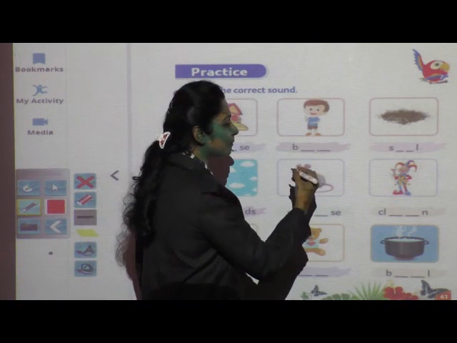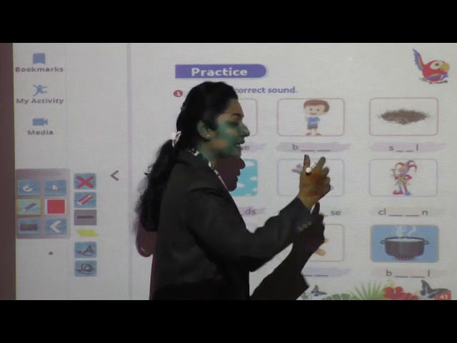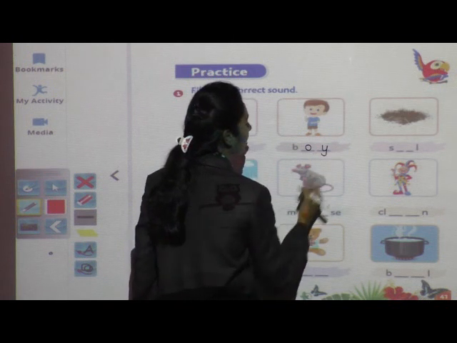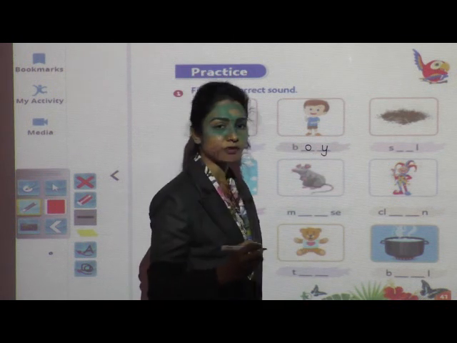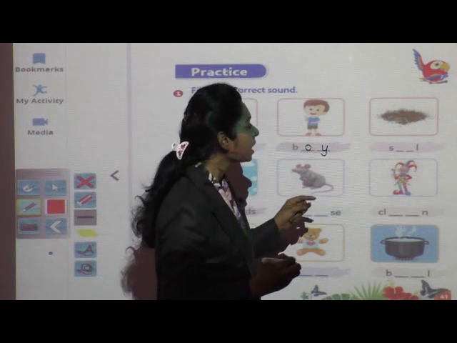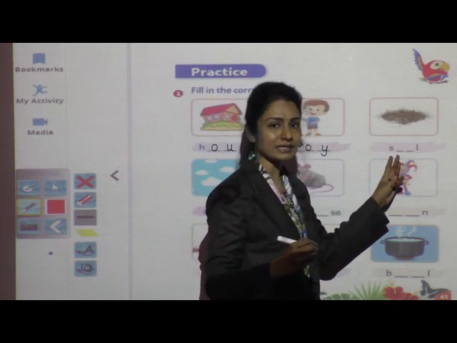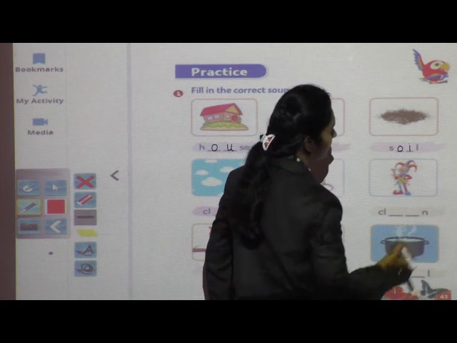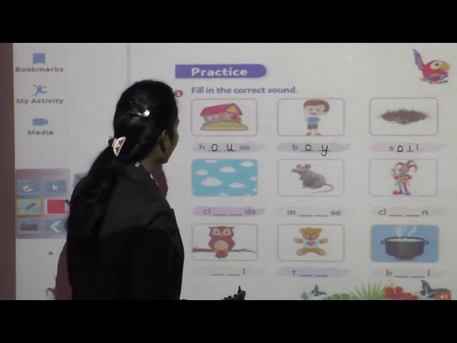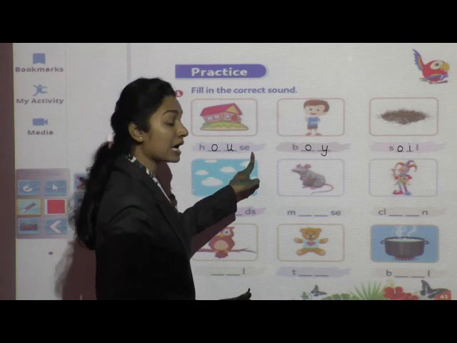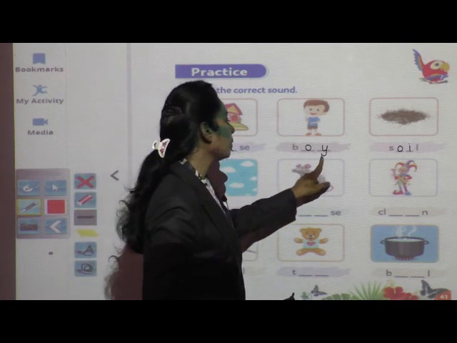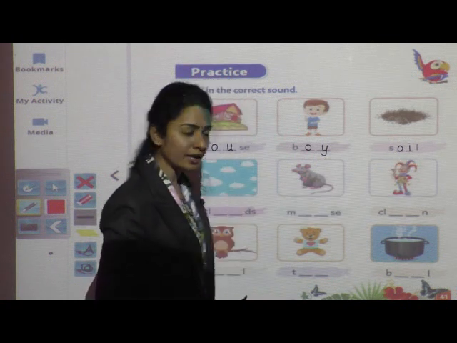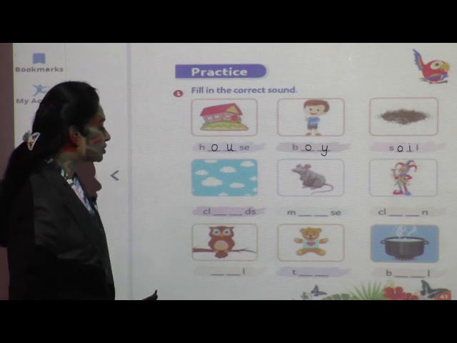Yes, check the spelling of boys. Last row mein hai spelling. B-O-Y, boy. Check the letter formation, write in correct formation. Okay, now this picture, what is this? S-O-I-L, soil. Okay, say H-O-U-S-E, house, B-O-Y, boy, S-O-I-L, soil.